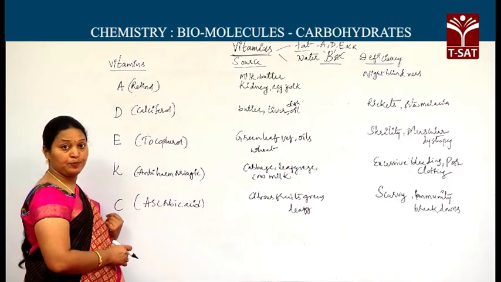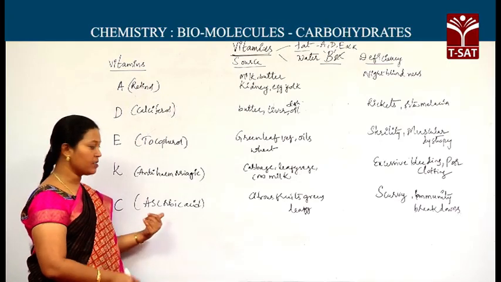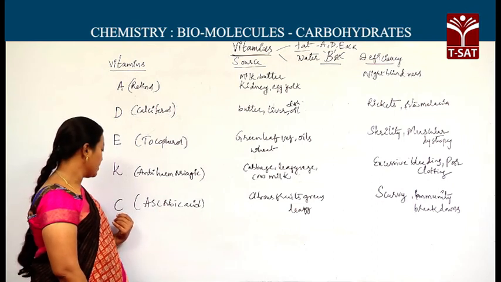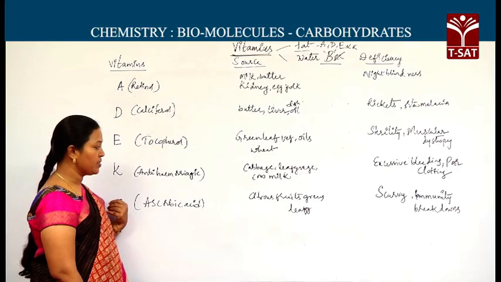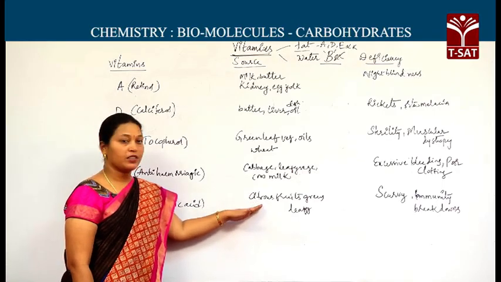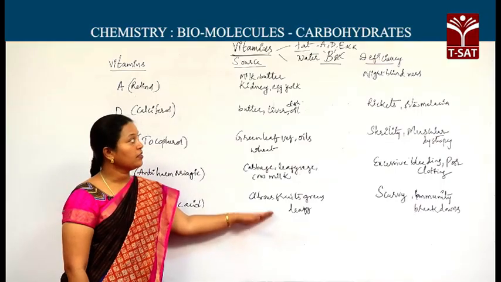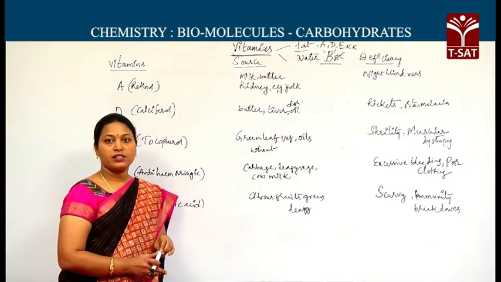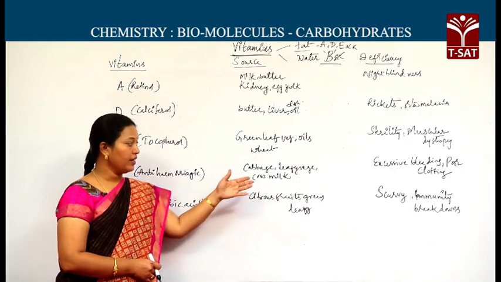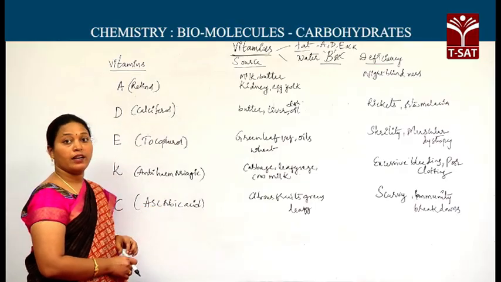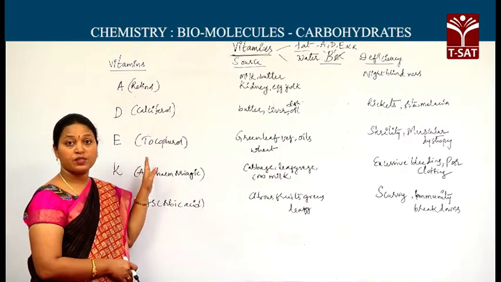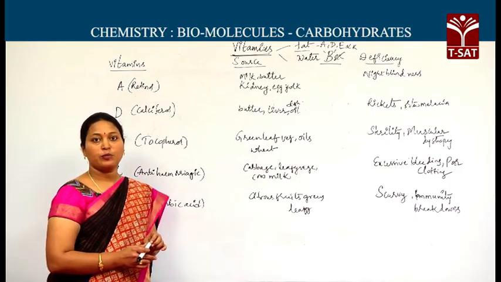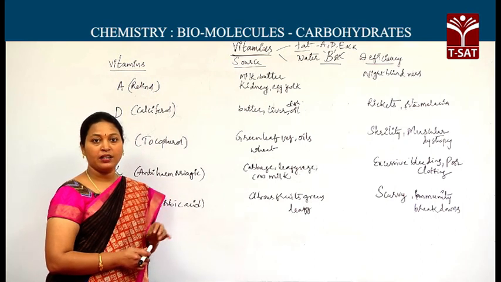Next, vitamin C. Its chemical name is ascorbic acid. It was previously asked in one of the competitive exams. Ascorbic acid is the scientific name for vitamin C. Mostly we get it from citrus fruits, green leafy vegetables. Deficiency disease is scurvy; immunity may break down, resistance towards any diseases may decrease in the absence of vitamin C. Apart from these, a person may suffer from deficiency of two or more vitamins. That disease is said to be avitaminosis, multiple vitamin disorders.